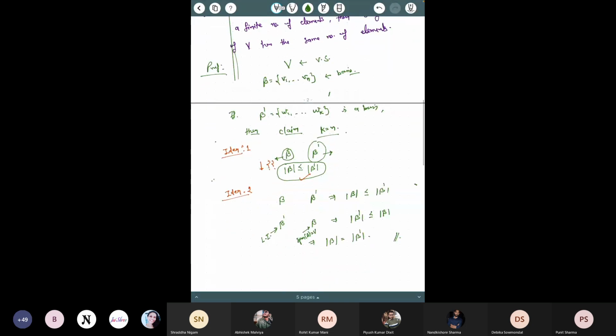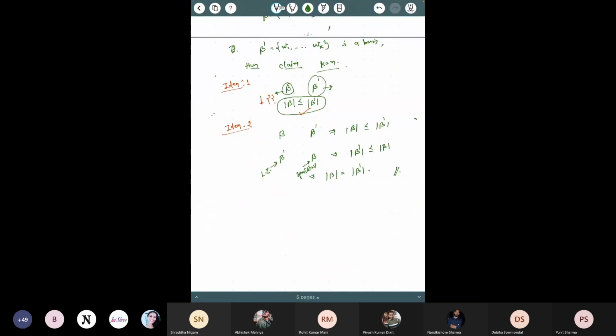This implies that the number of elements in B dash is less than or equal to the number of elements in B. This way you can justify this. If you are asked this kind of question in the exam, you have to write it properly. I'm just giving you the idea here. You have to write it clearly and with all the justification.